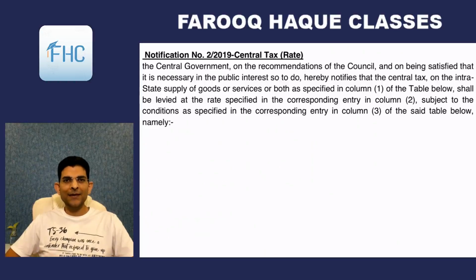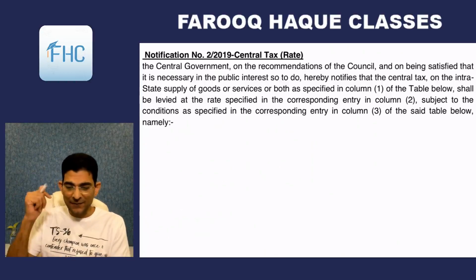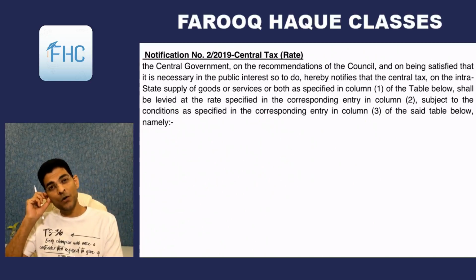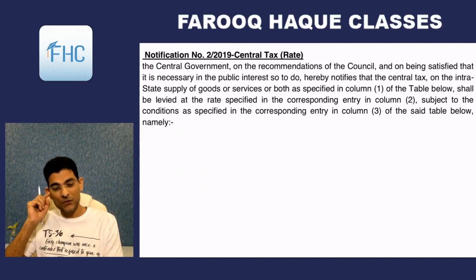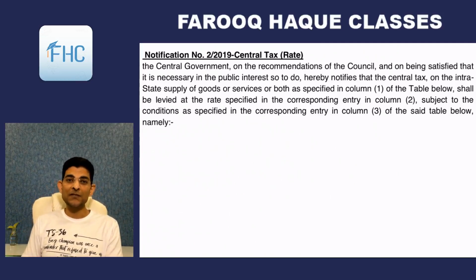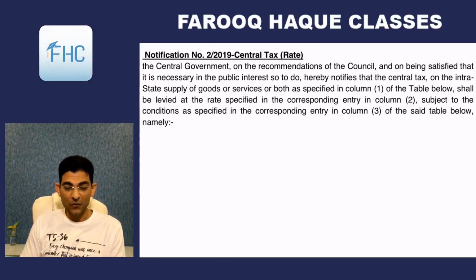Hello everyone. Now let's see notification number 2/2019 central tax rate. This notification is of partial exemption and this is given in our book after composition levy. So you will find this notification in the chapter of composition levy. So please take it out. And when we were studying composition levy, I told you that we'll study this notification later on, right? So let's take it out.